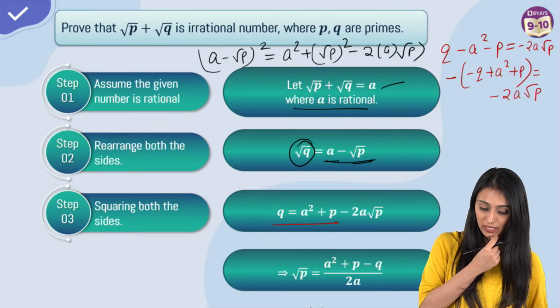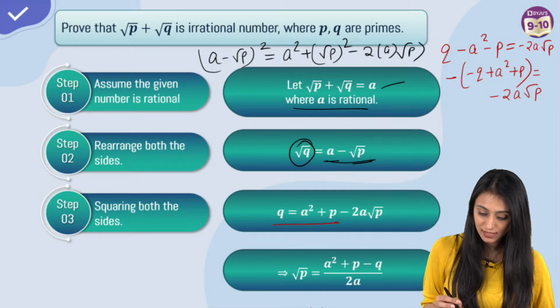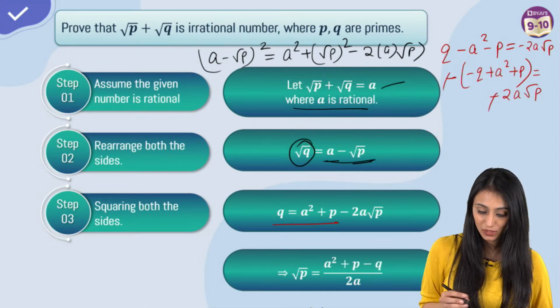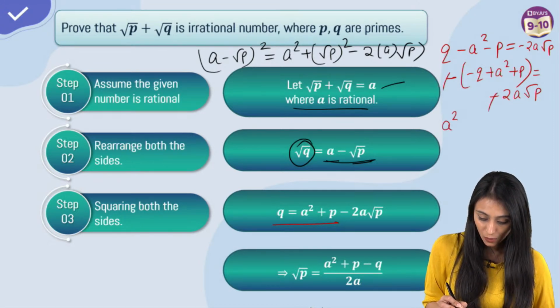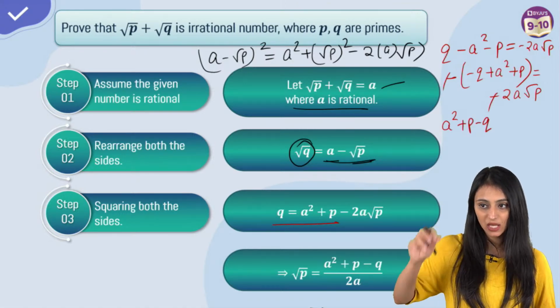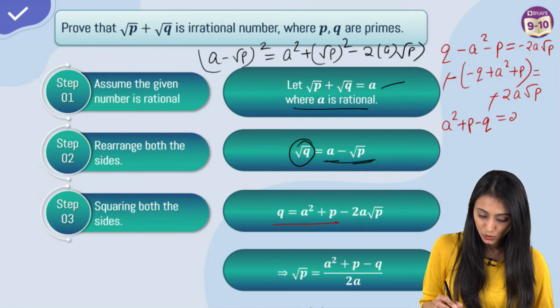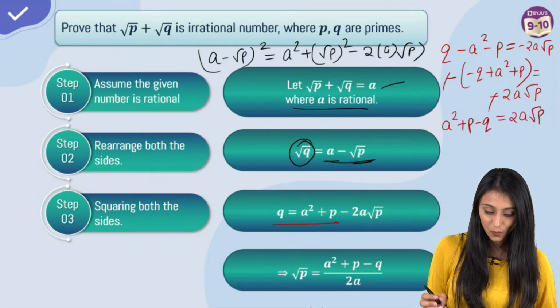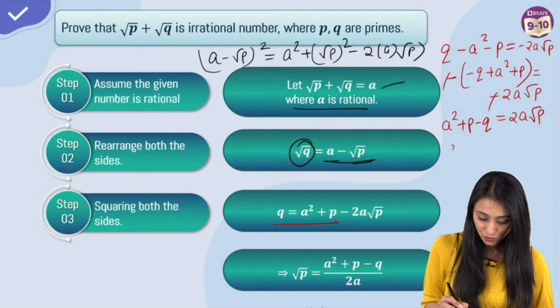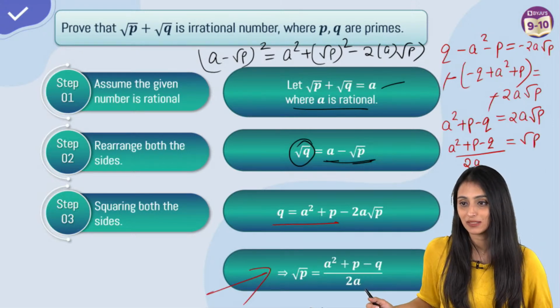Shanmugam, I'm writing all the steps. Then minus minus will cancel out, and this can be written as A square plus P minus Q. I'm just rearranging them, but every variable has the same sign with it, right? This is equal to 2A root P. Now I can take 2A to the other side. So we have A square plus P minus Q upon 2A equals root P, and then you arrive at this step.